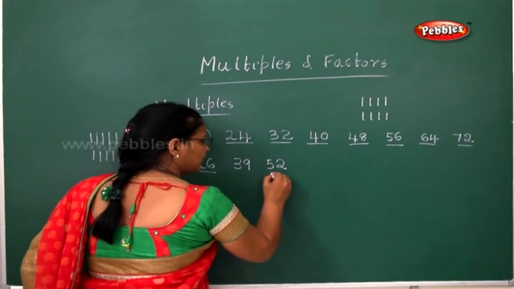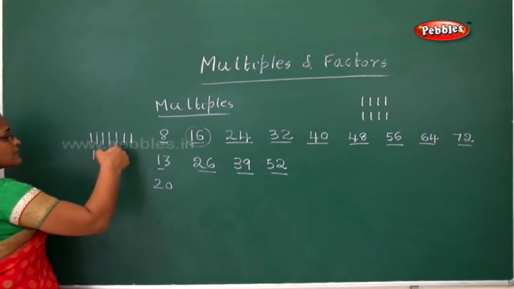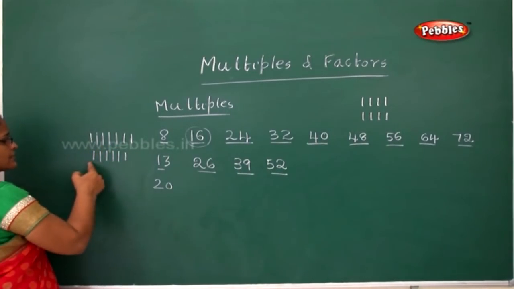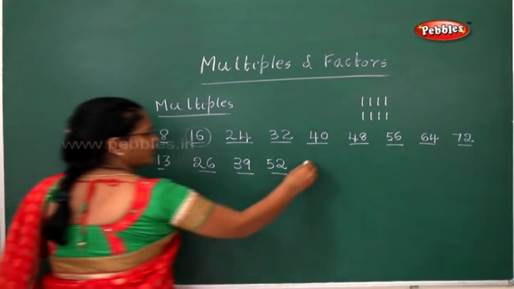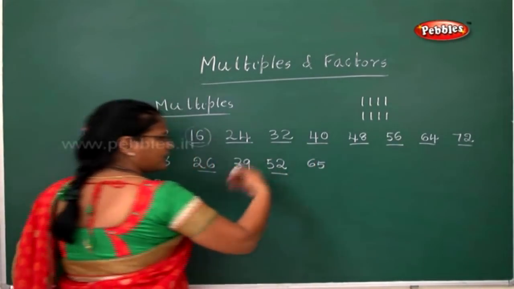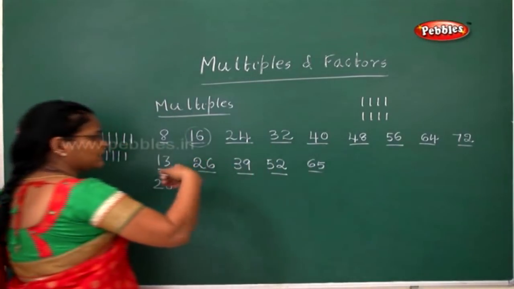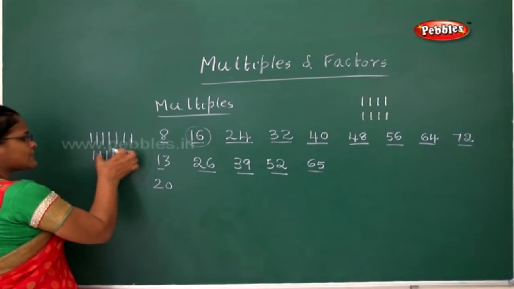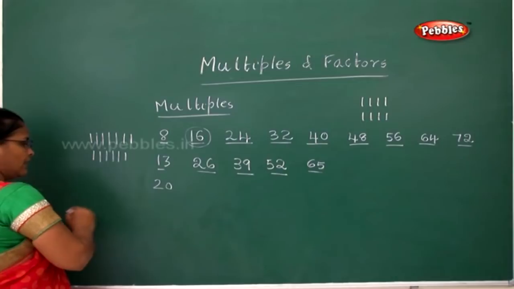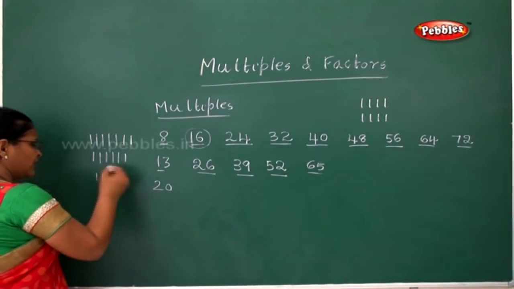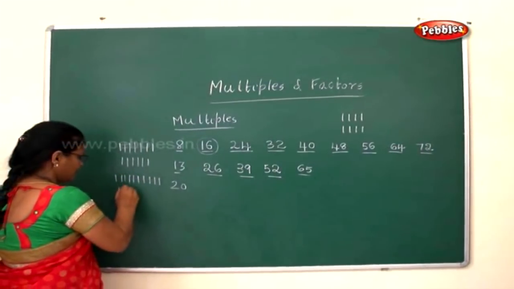So likewise you can start doing the multiples. 53, 54, 55, 56, 57, 58, 59, 60, 61, 62, 63, 64, 65. This way you can start writing the multiples, because sometimes you can't remember them. Like this, you can have a small stick and start counting. Same way for 20, again you can have a stick. 3, 4, 5, 6, 7, 8, 9, 10.